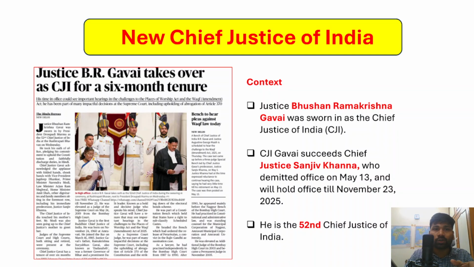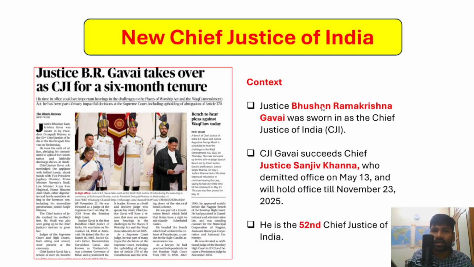And the next important topic is, the Indian Supreme Court has got a new Chief Justice of India. So we'll understand some important details about the Chief Justice of India and how he is appointed, and the removal of judges of the Supreme Court and High Court also. So we'll try to understand this. This is important for your exam.